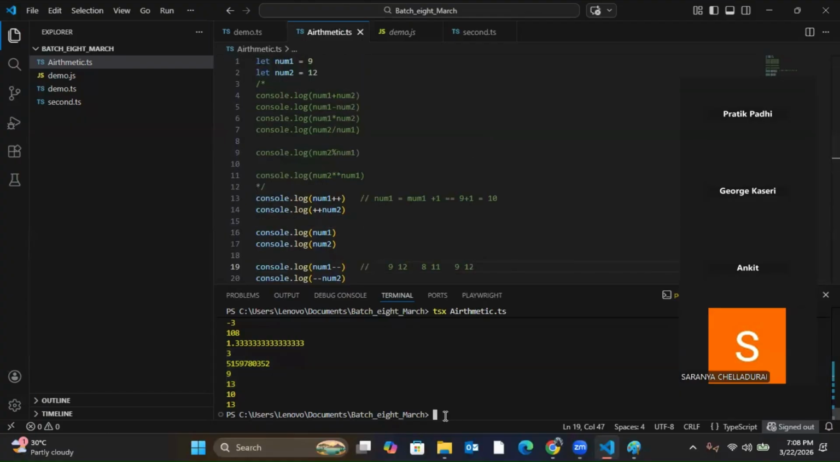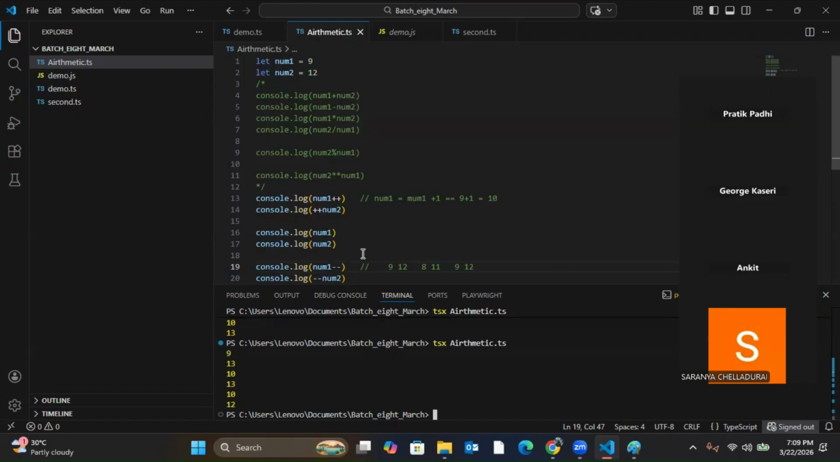Let's run it. So it is 10 and 12. So none of the answers is correct. Let's see why it happened, 10 and 12. Now, why is num1 10? Because we're decrementing, right? No, I think it's right because we're just printing, and then the next time we print num1, it will be 9. So it's correct. 10 and 12 is right.